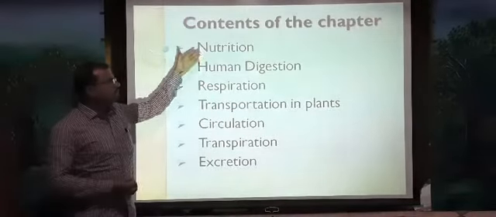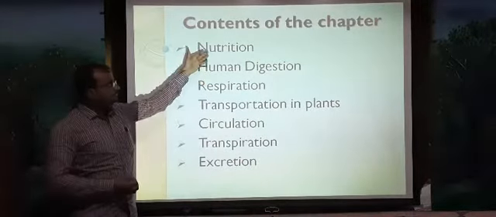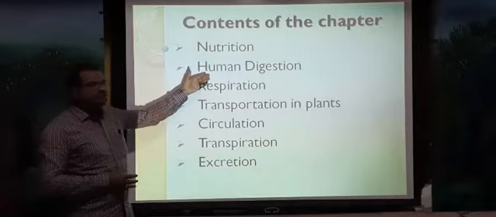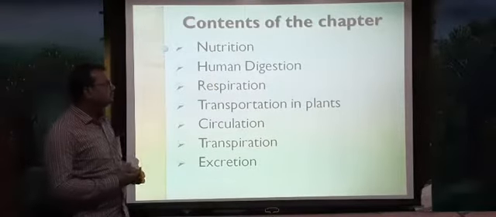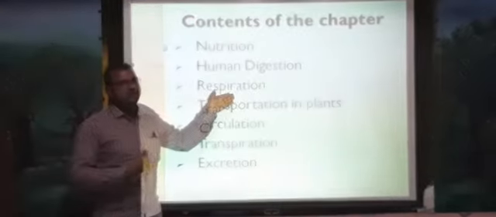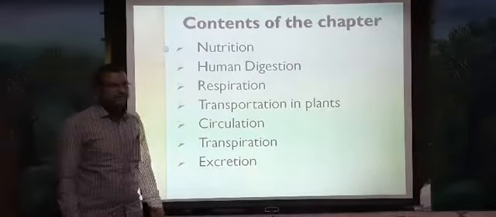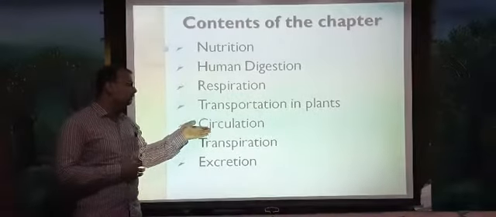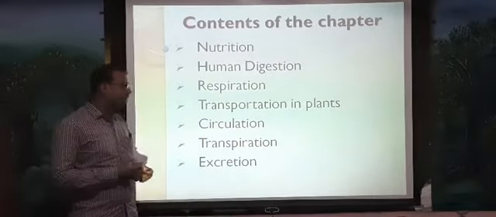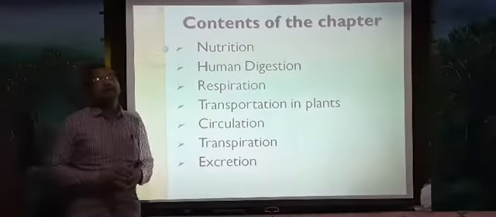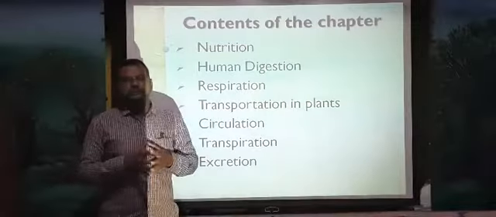In nutrition, we are going to discuss nutrition which takes place in both plants and animals, and human digestion and the human alimentary canal. Then respiration, how it takes place in both plants and animals. Then transportation in plants, and in the same way circulation, then transpiration, then excretion and the nephron. So these are the topics we are going to cover in this chapter.